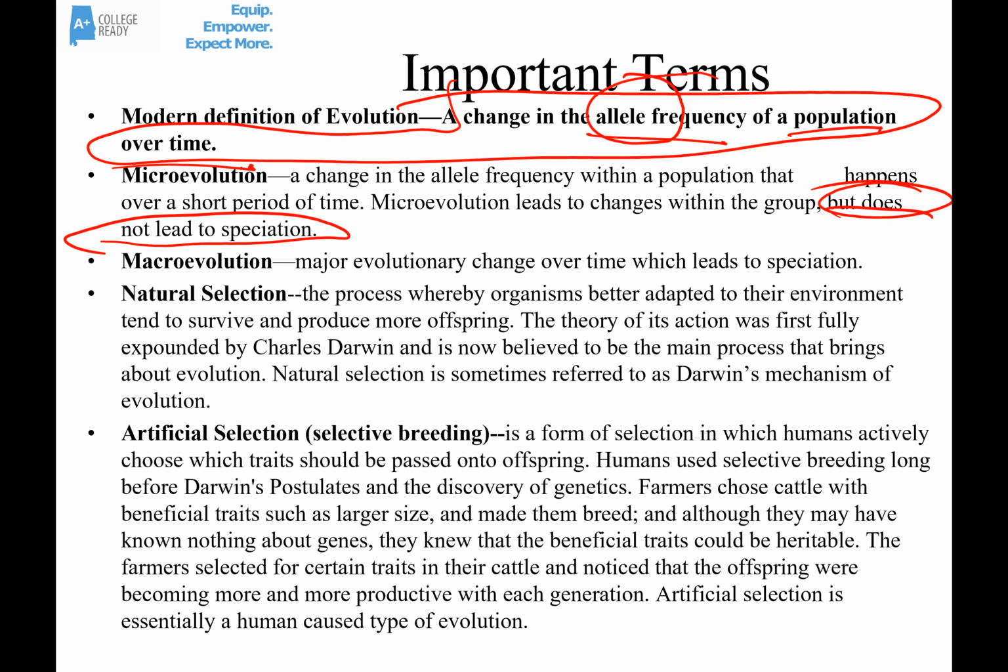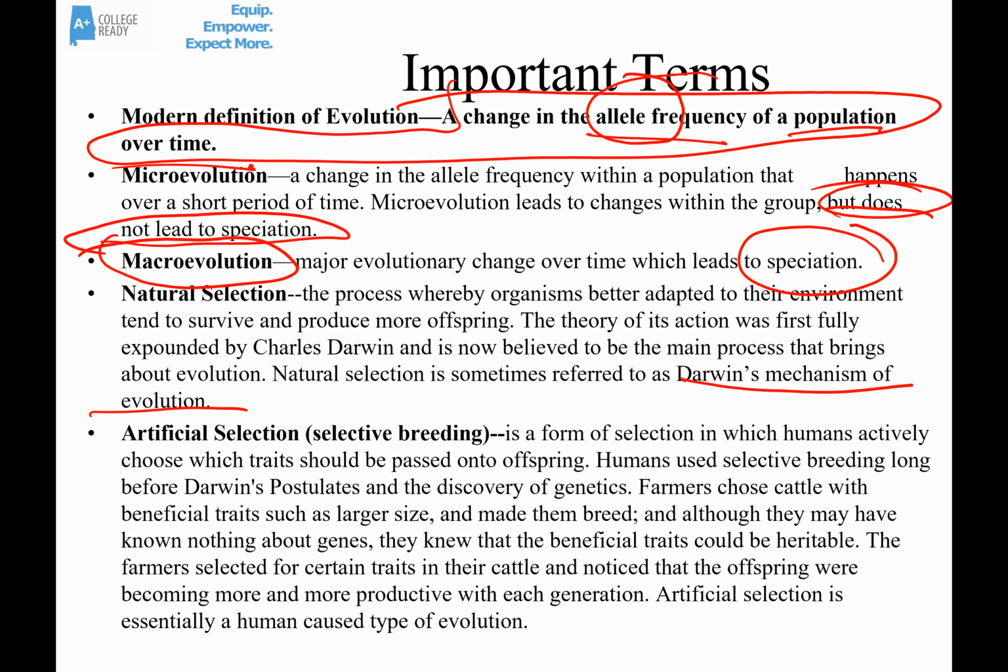Macroevolution, on the other hand, is a major evolutionary change within the population that splits it into different species. So sometimes we'll use the word species essentially synonymously with macroevolution. We already talked about natural selection, Darwin's mechanism of evolution. Here's a more formal definition: the process whereby organisms better adapted to their environment tend to survive and produce more offspring. And again, people call it today Darwin's mechanism of evolution.